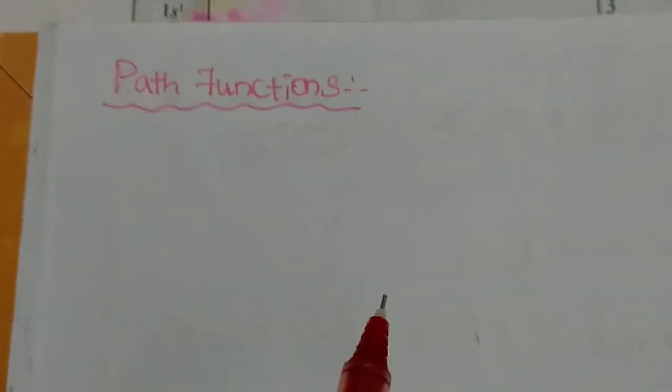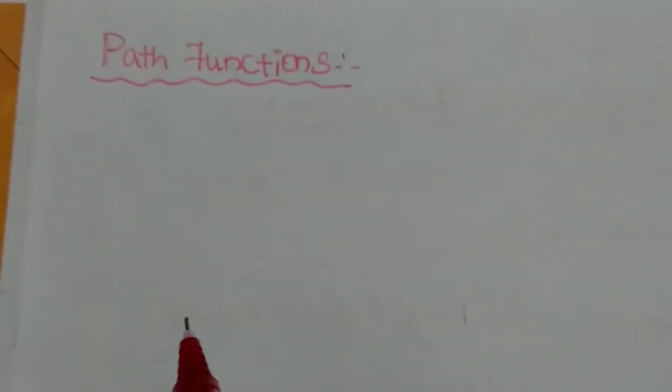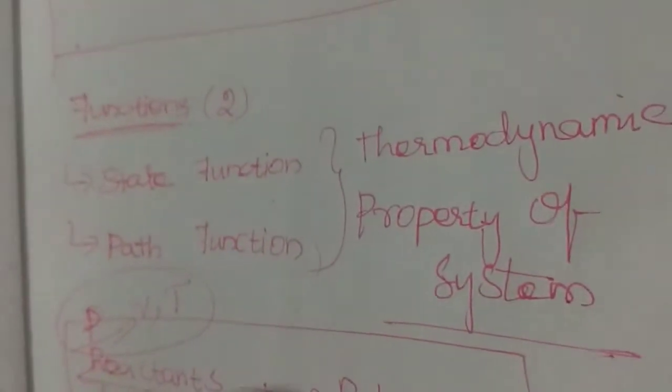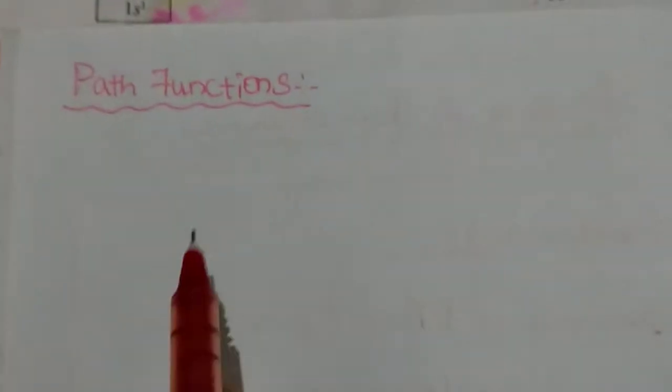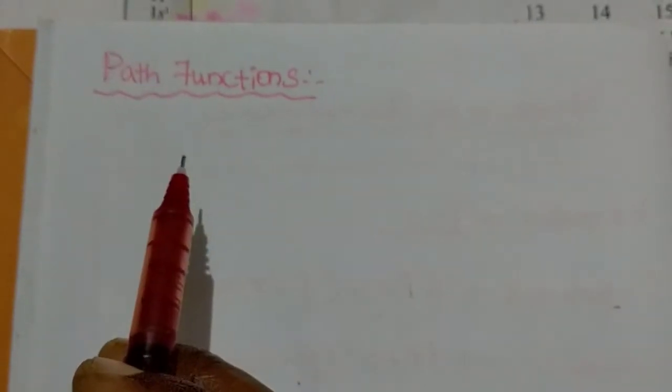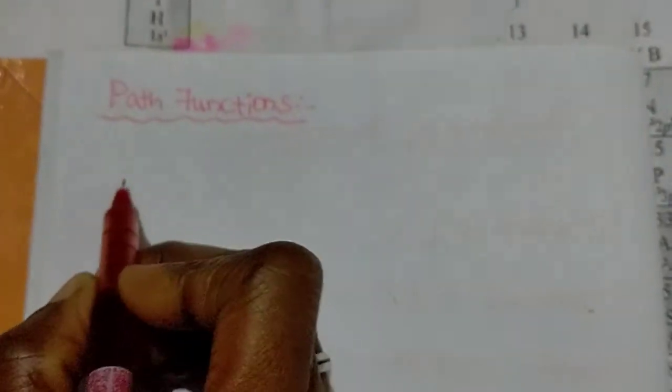What is a path function? A path function is also a property of a system. We know that both functions are thermodynamic properties of a system. The path function is also a thermodynamic property of a system, and the value of the variables used in this reaction depends on the path of the system. You have to write that it depends on the path or manner.